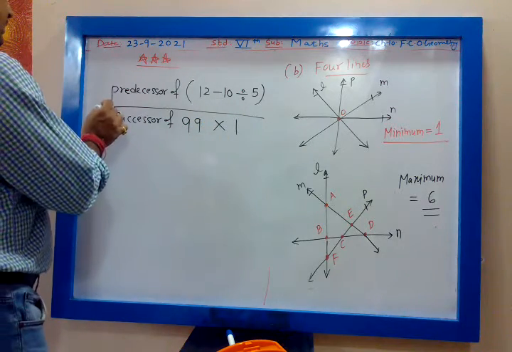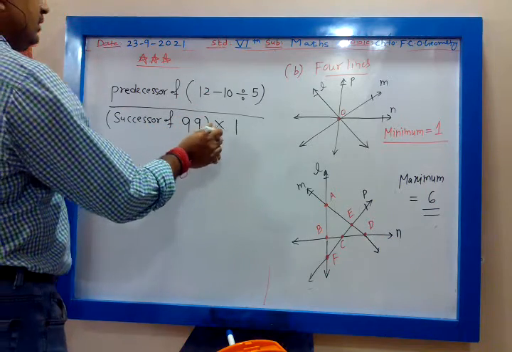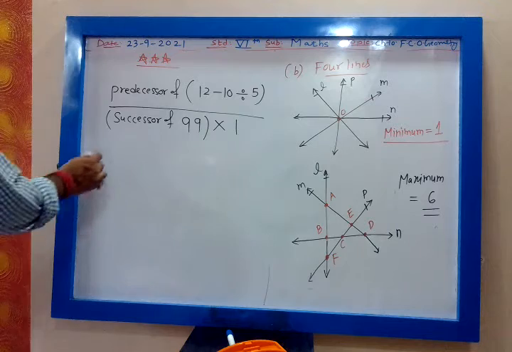This is the question. Successor of 99 into 1. First you have to find this. Okay, answer.